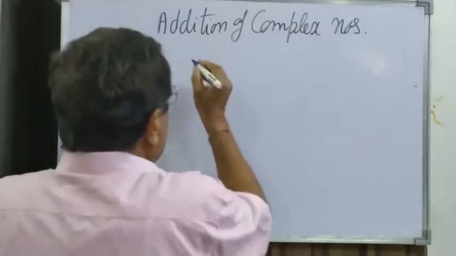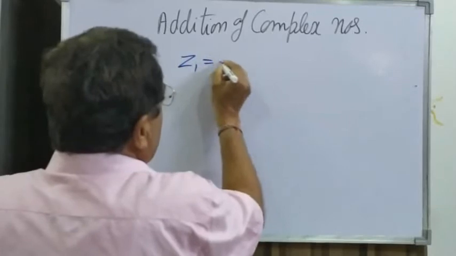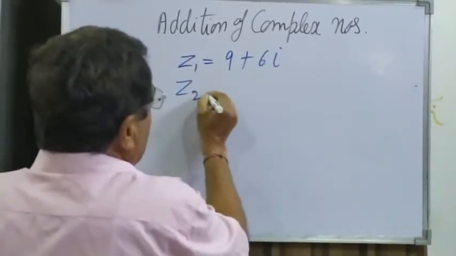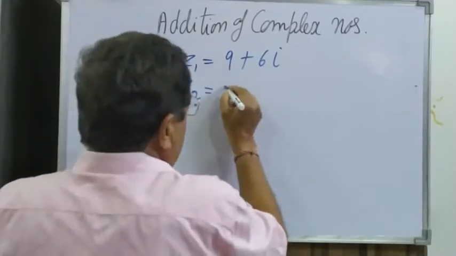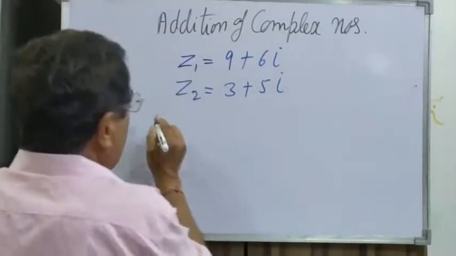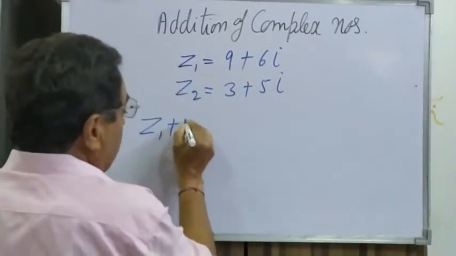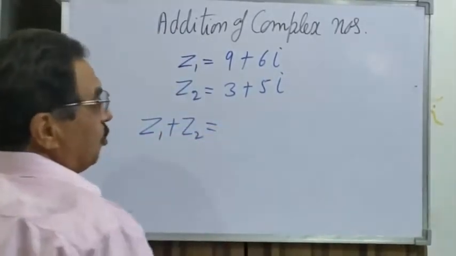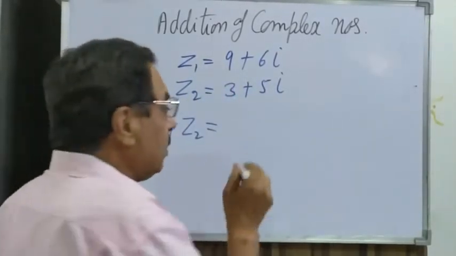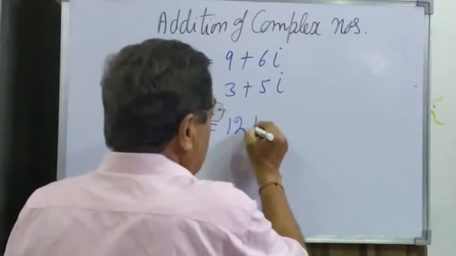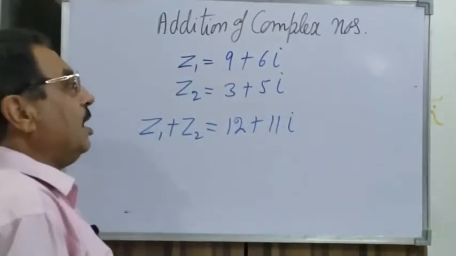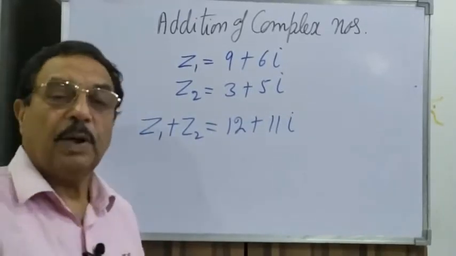Say z1 is equal to 9 plus 6 iota and z2 is equal to 3 plus 5 iota. Somebody asks you to find z1 plus z2. Real will be added to real, and imaginary to imaginary: 12 plus 11 iota. So this is how to add two complex numbers.